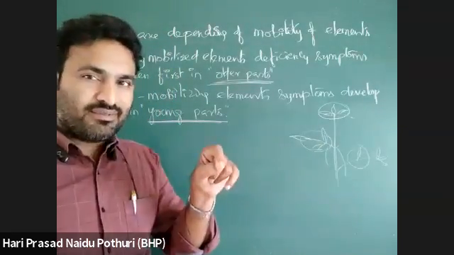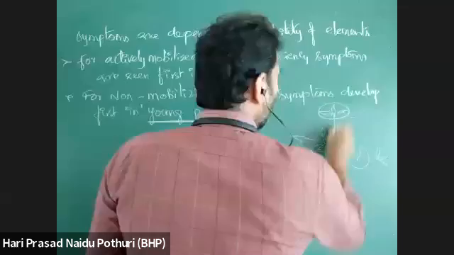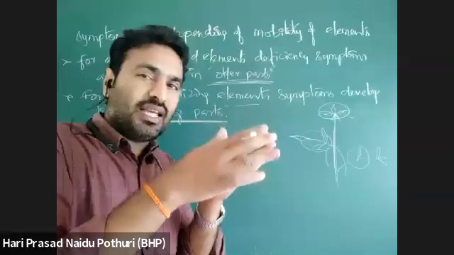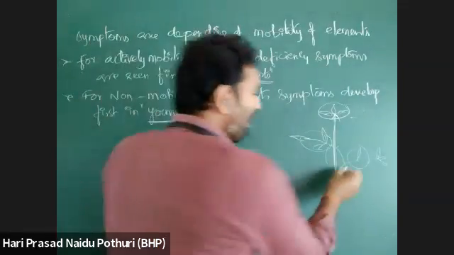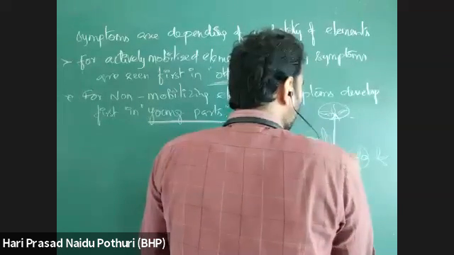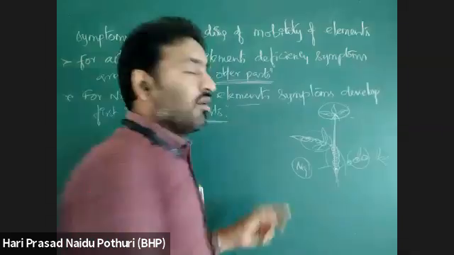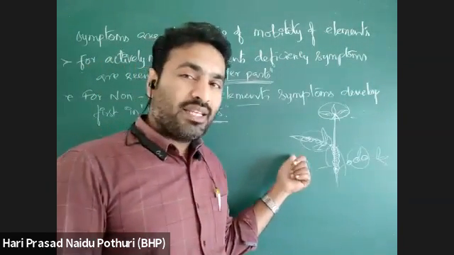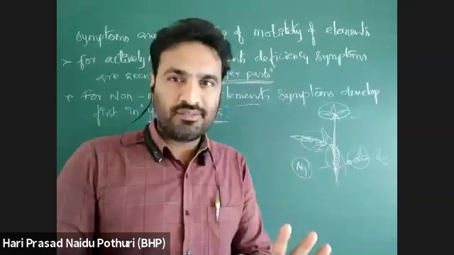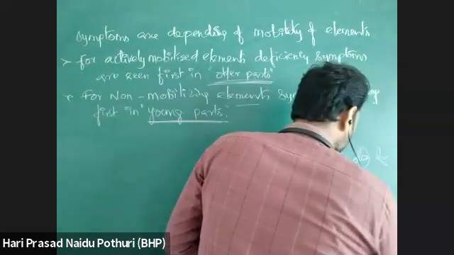For actively mobilizing means they can move from one area to another area. Suppose the plant has grown up to some time. That means up to that time, all elements are available and all elements are deposited in old parts. Old parts are deposited with all. Suppose take this magnesium. First, when the plant is growing, magnesium is available and magnesium was deposited in old parts. Okay. Now, after some time, the symptoms were developed here.